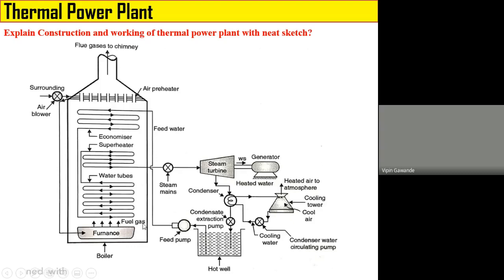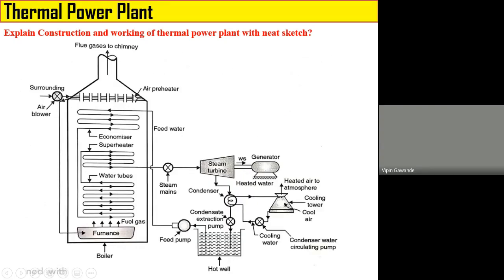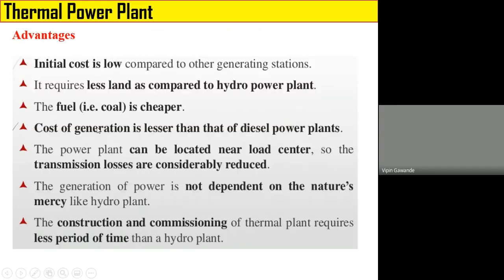Okay, so this is the working of the thermal power plant. After rejecting the heat energy to the water tubes, economizer, superheater, and air preheater, finally these flue gases are removed from the boiler through the chimney. Okay, so this is the working of your thermal power plant. Now, in some books, instead of this total detailed diagram of the boiler, you can use only this circle as a boiler. So you can say here that the function of the boiler is to convert the water into superheated steam. Now let us discuss the advantages of the thermal power plant.